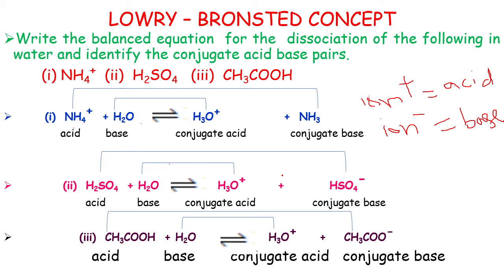Okay, what are conjugate acid base pairs? We know that a conjugate acid base pair differs by only one proton. It is called the conjugate acid base pair. So do you understand, student? In this way the question will be asked: identify the conjugate acids and the base for the given substance. So now let us see some more questions based on the Lowry-Bronsted concept.